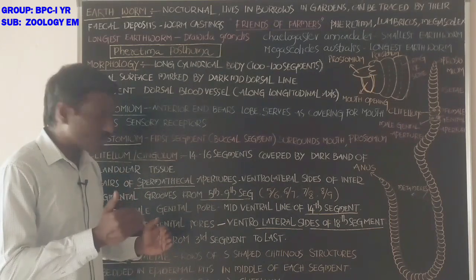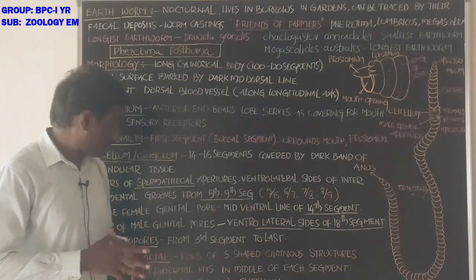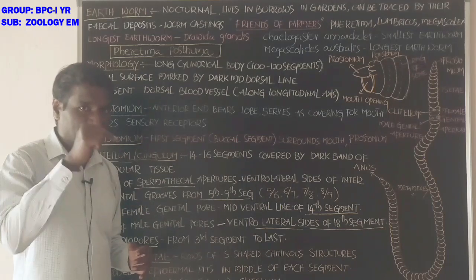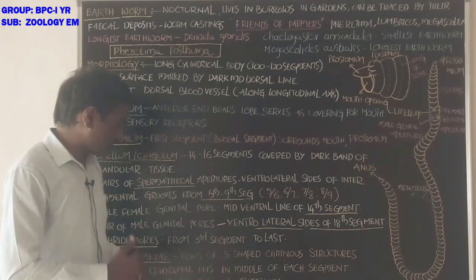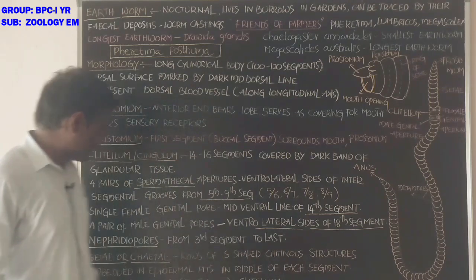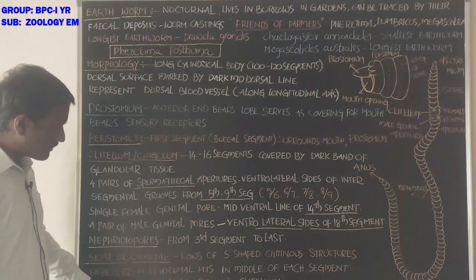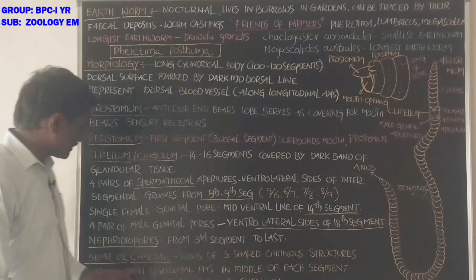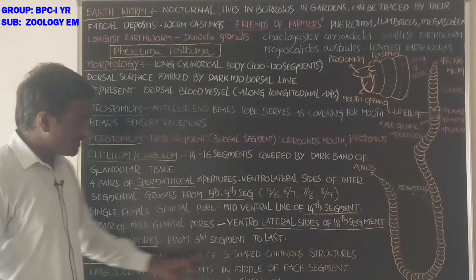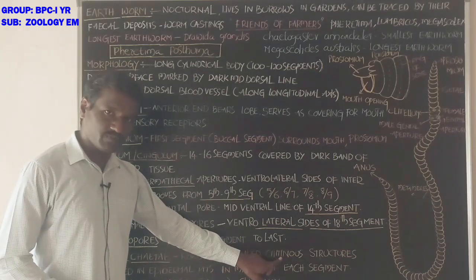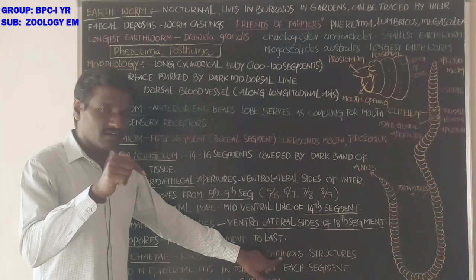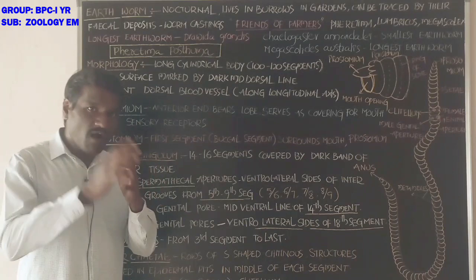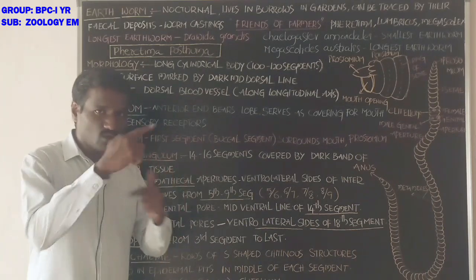These chitinous structures are the setae, fixed in the epidermal pits in the middle of each segment, and these are absent in the first and last segment and the clitellum region. Setae are the locomotory S-shaped chitinous structures embedded in the epidermal pits present in the middle part of all segments, arranged as rows.